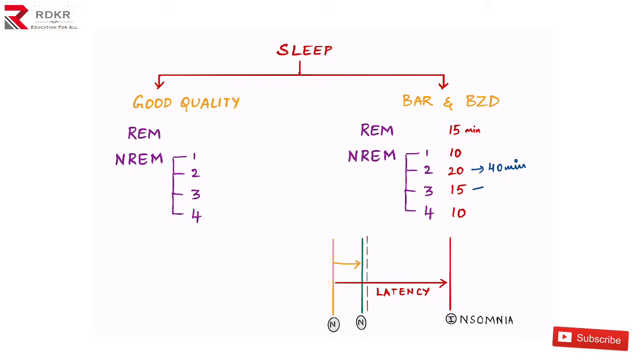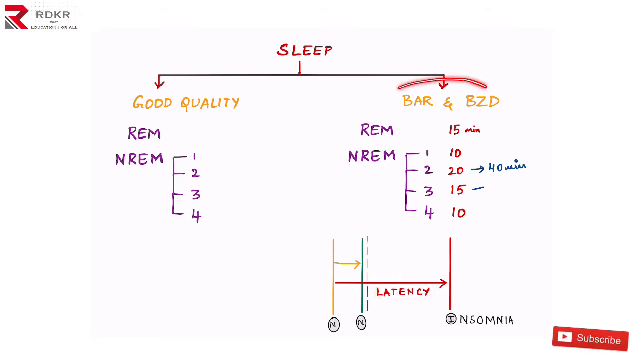Another concept you have to understand with these drugs is the sleep latency period. For example, in a normal person like you or me, when we try to sleep, after 10 to 15 minutes we fall asleep. But in patients with insomnia, even after 1 to 2 hours they can't fall asleep, right? This duration is known as latency.